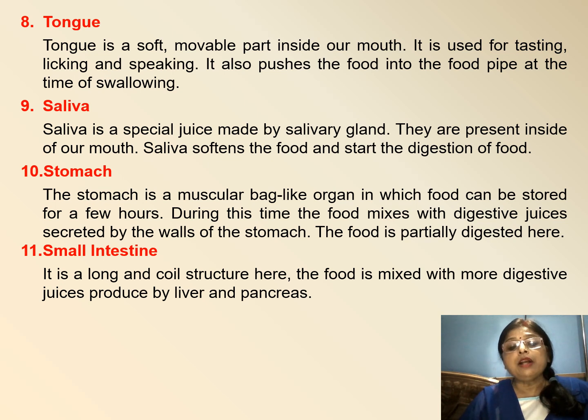Now the small intestine. It is a coil-like structure and the food is mixed with digestive juices which are produced by the liver and pancreas. The liver and pancreas secrete the juice and help in the digestion of the food.